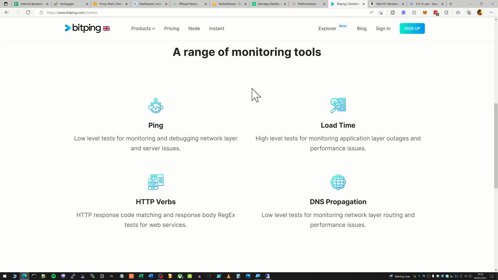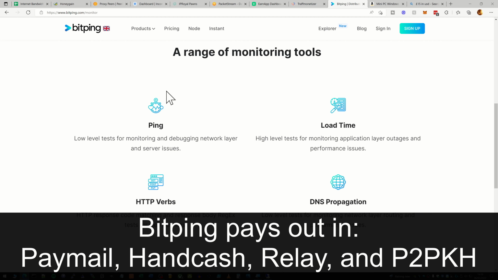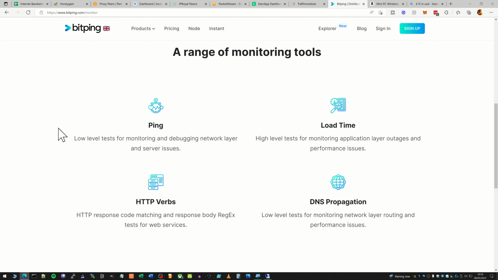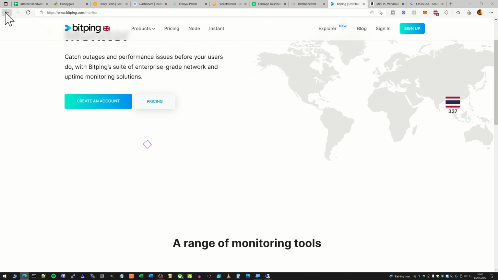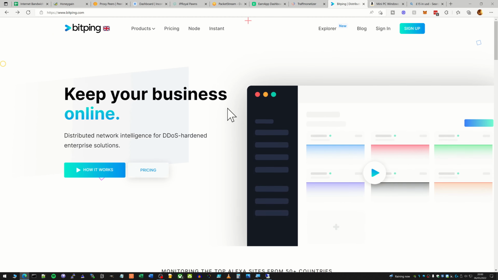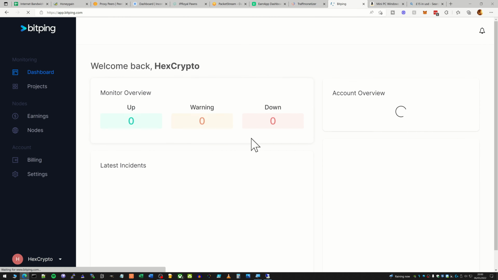So last but not least is Bitping, and I haven't earned anything from this, but it's a nice fun one to have on as well. Basically, when you set up your node for Bitping, what it's doing is actually helping developers and companies debug and test their servers and their sites to check ping responses from different areas of the world, load times and DNS propagation and things. So Bitping is quite a nice one just to have on to help developers.